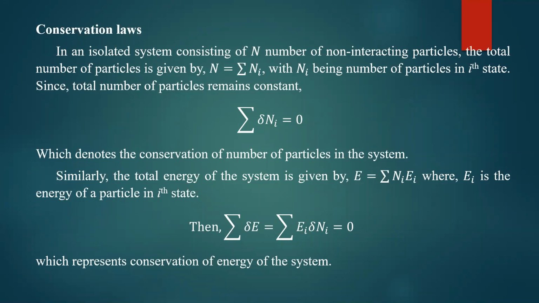Then according to conservation law, delta of E, which is equal to summation of Ei into delta Ni, should be equal to 0.